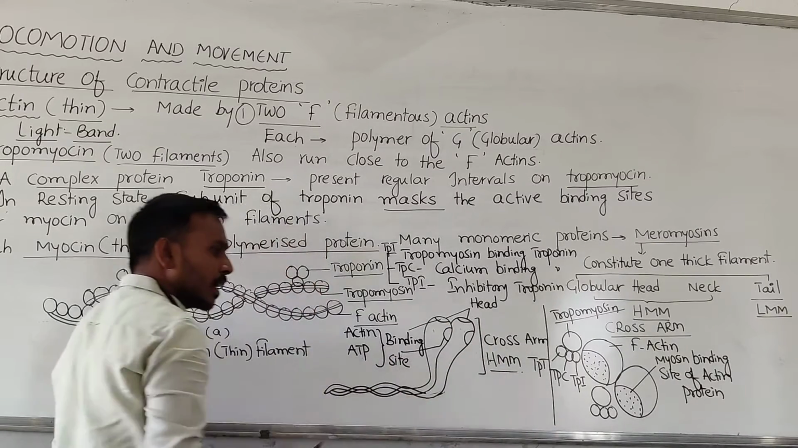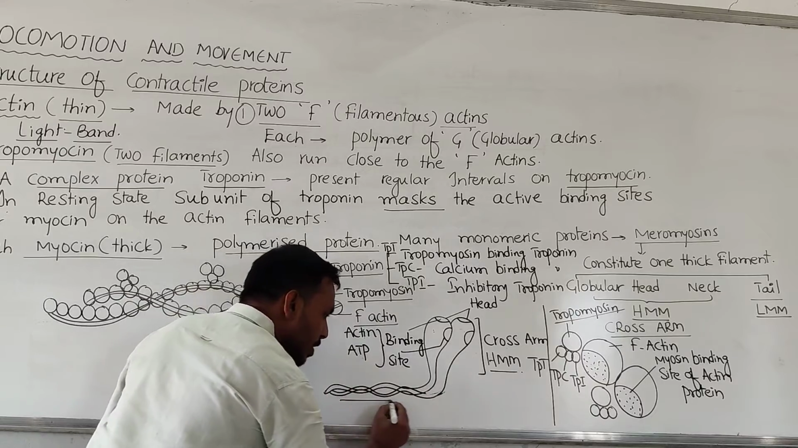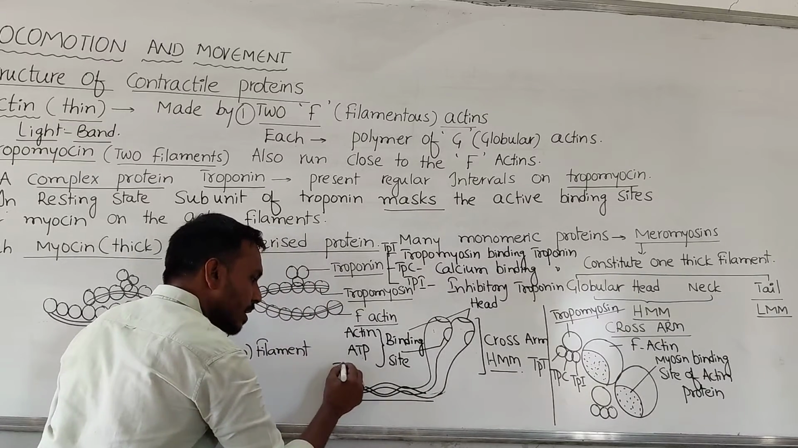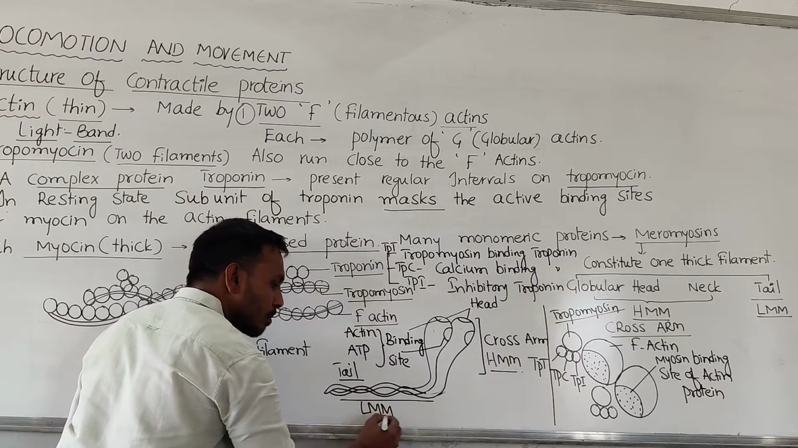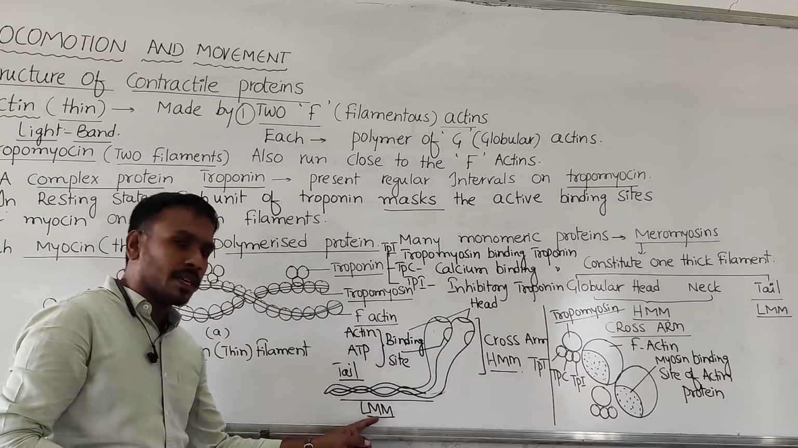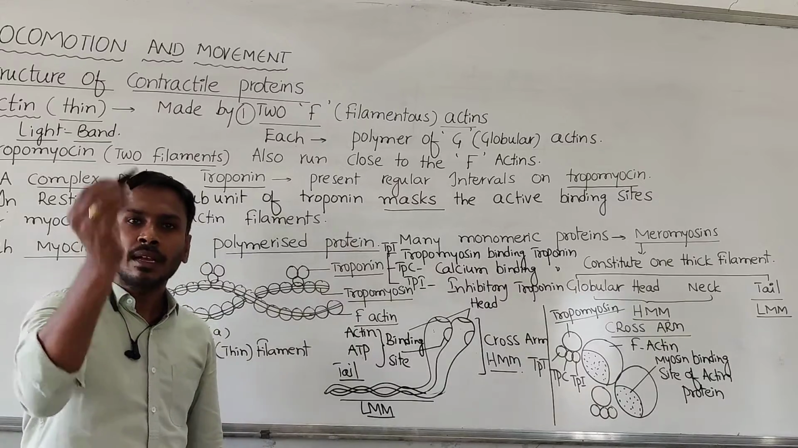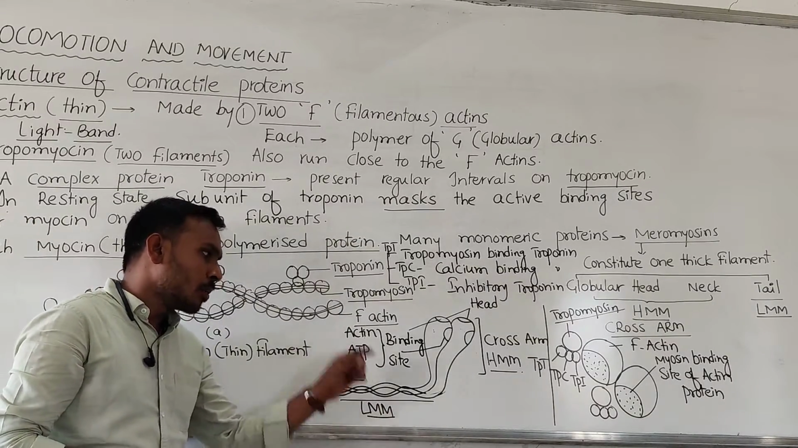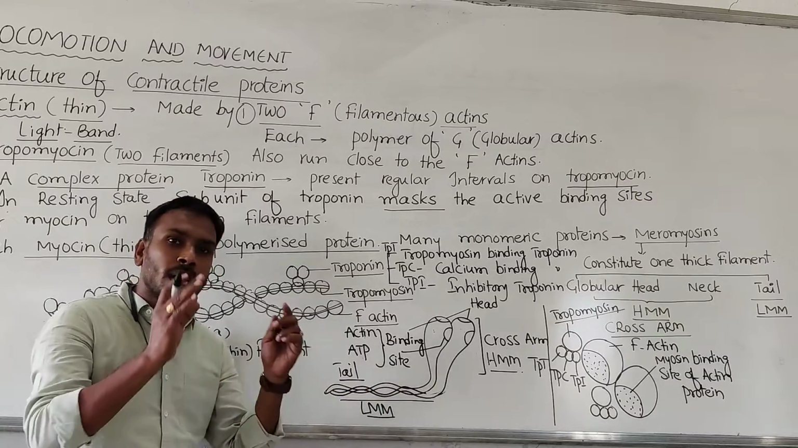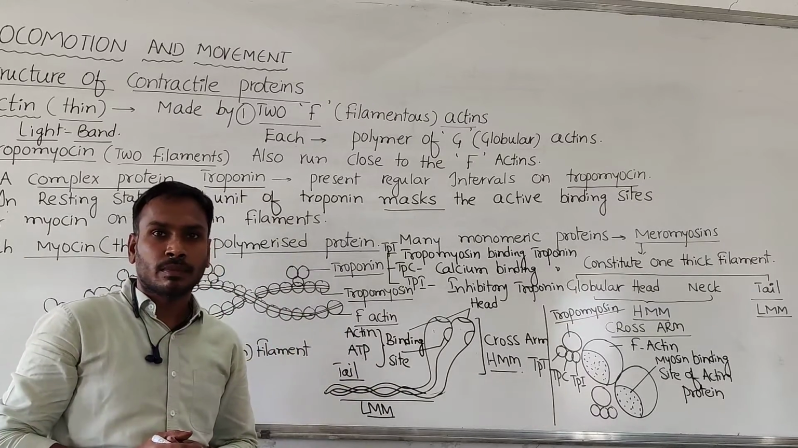This is also called HMM. The remaining tail region is also called light meromyosin, because the monomeric meromyosin proteins are present in lighter amounts. Hence, this is called light meromyosin. This gives one complete structure of myosin.